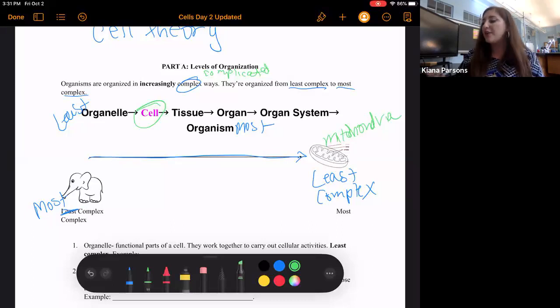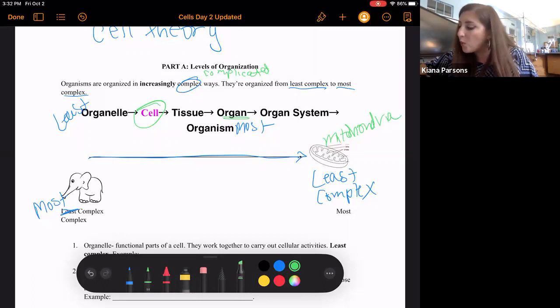And then as we increase in organization, we're talking about tissues. So those are parts of your organs that go to organ systems, right? So as you can see, all the organelles are within the cell. All of the cells are within the tissues. All of the tissues are within the organs, within the organ system, and the organ system is within the organism. But don't worry if you don't understand that yet, because we're about to get a lot more specific.